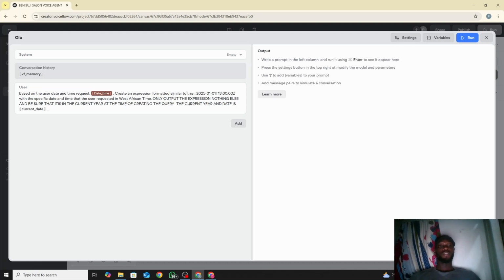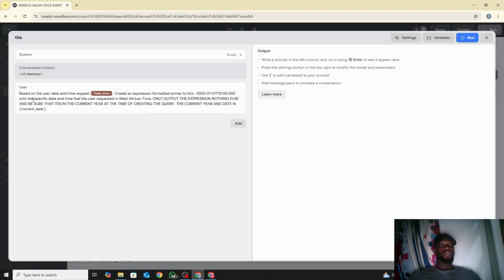create an expression formatted similar to this. So we need to change it to this format because that's the only format that is acceptable for you to update your record or update your date and time. This is the record. You cannot say tomorrow afternoon by 11 a.m. You need to put it in this format. I've forgotten the name of the format. I think it's ISO also. There's a name for it. I've forgotten the name.